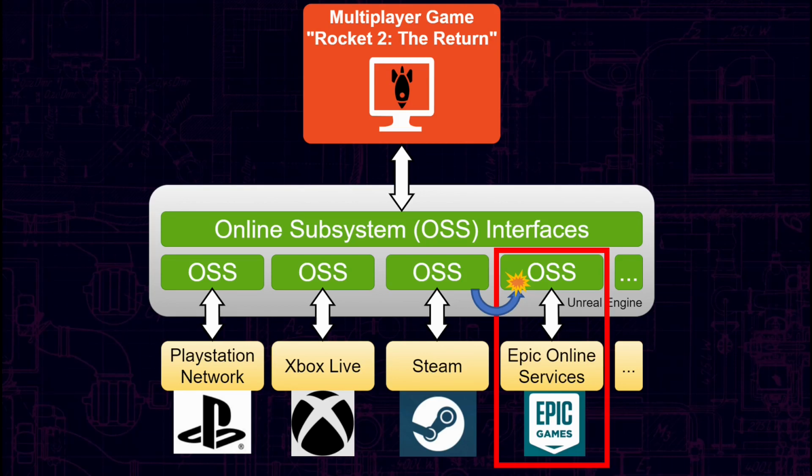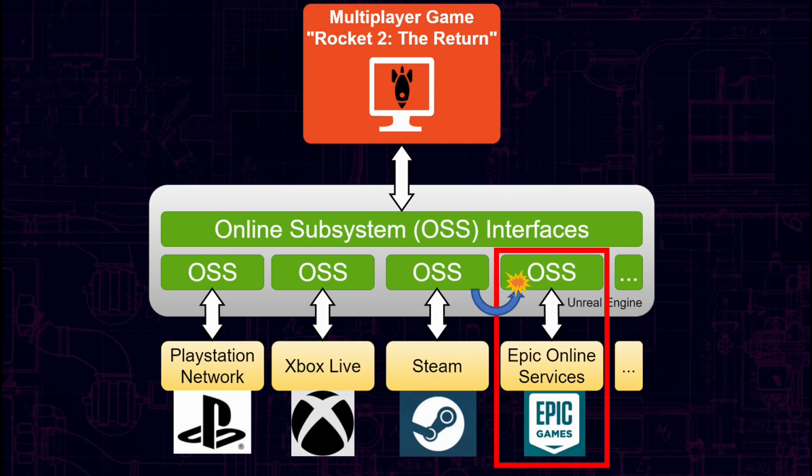The most recent update improved things a little bit, however, it is still a long way to go. So if you have an Unreal Engine multiplayer game that runs perfectly fine with OSS Steam, do not expect it to work out of the box with OSS EOS. Additional changes will be required.